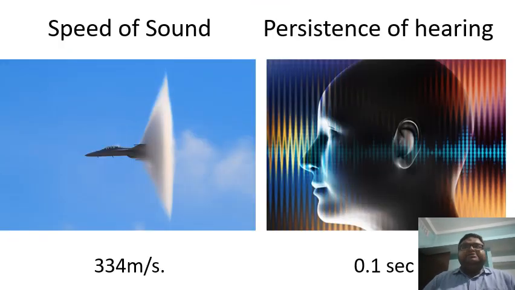Students, we saw that the speed of sound is approximately between 334 meters per second to 346 meters per second. But now just assume that the speed of sound is 334 meters per second. And we know that the persistence of human hearing is 0.1 second. So what is persistence of hearing, students?